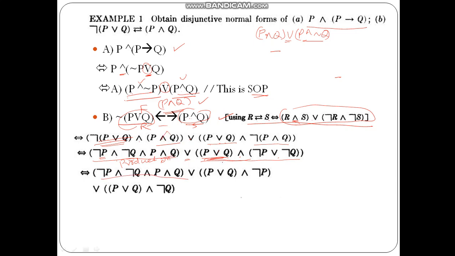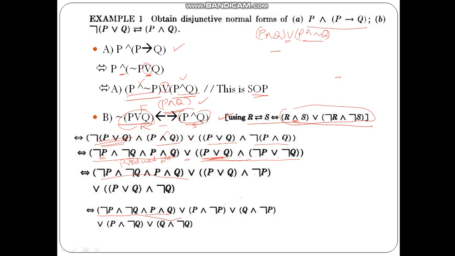What I am doing is (P or Q) and not P, or (P and Q) and not Q. So I have applied the distributive law over here, and what I get is, nothing is changed in the first part, but it becomes P and not P, or Q and not P, that is here. Then or, this or is taken here, then P and not Q, that is here, and Q and not Q, which is in the SOP.